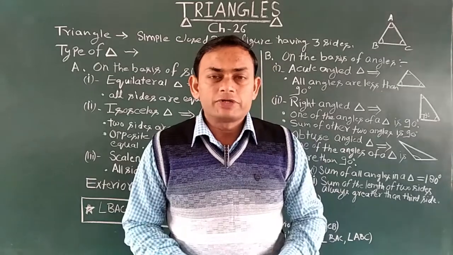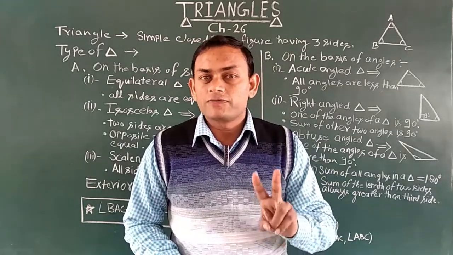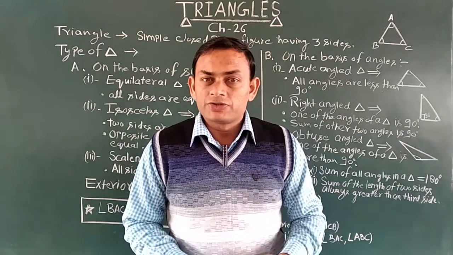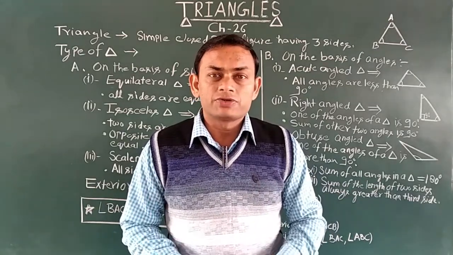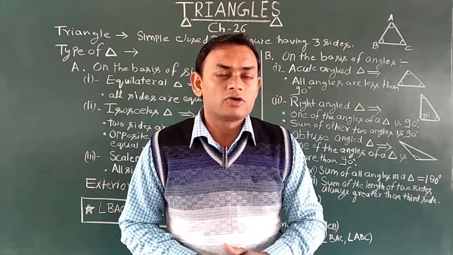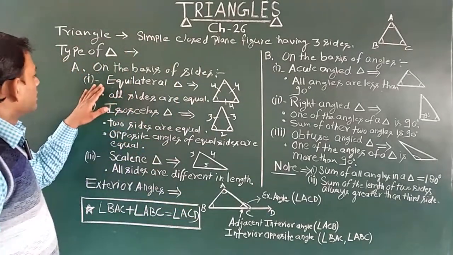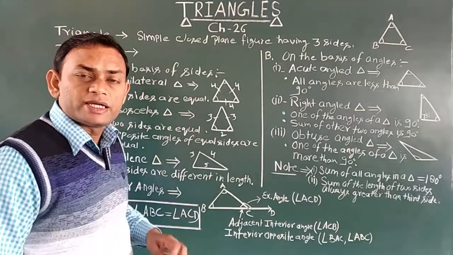Got it? Now we will talk about the types of triangle. Triangles are classified on the basis of two things. First on the basis of sides and second on the basis of angles. So first of all we will talk about the types of triangle on the basis of sides. In this sequence, first of all comes the equilateral triangle.